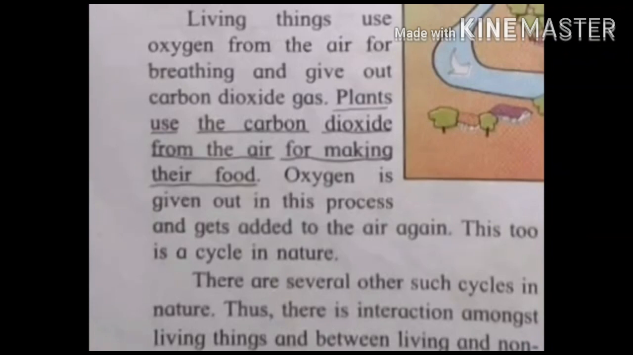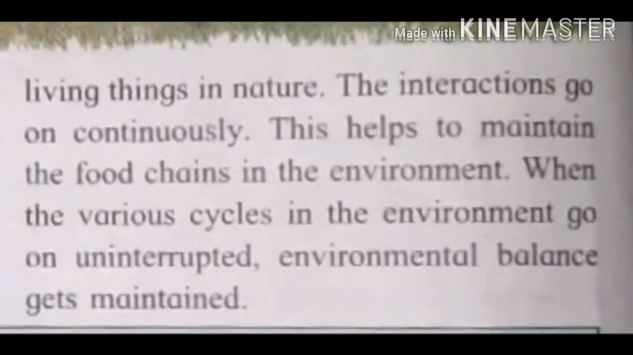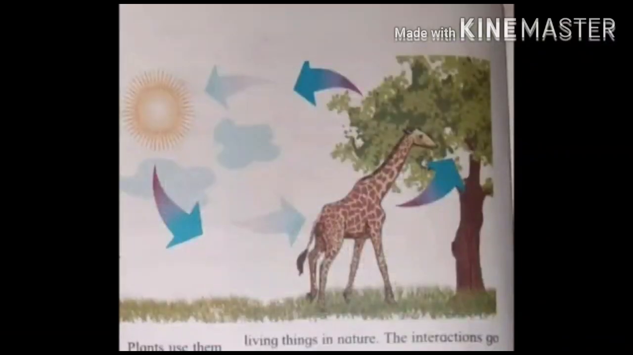Thus there is interaction amongst living things and between living and non-living things in nature. The interactions go on continuously. This helps to maintain the food chain in the environment. When the various cycles in the environment go on uninterrupted, environmental balance gets maintained. When they depend on each other and the cycles are uninterrupted, therefore the environmental balance is maintained.